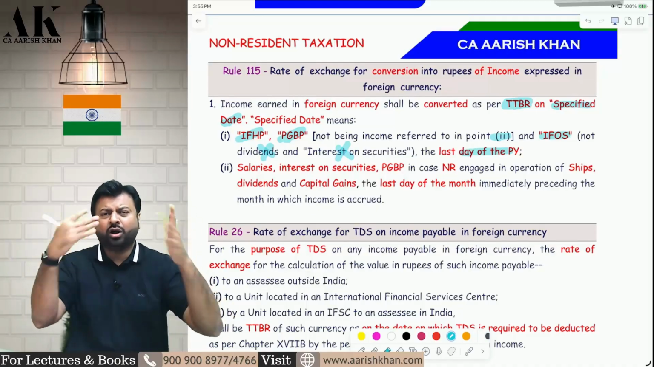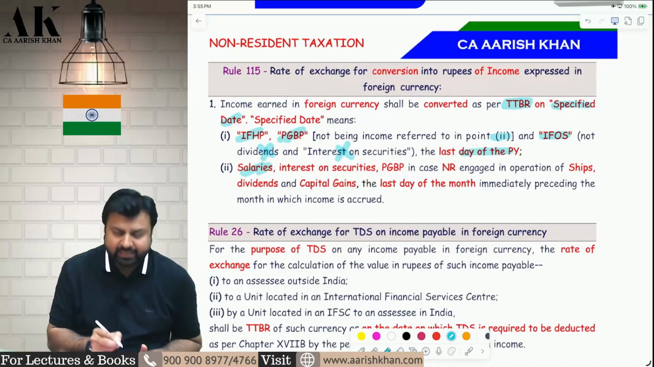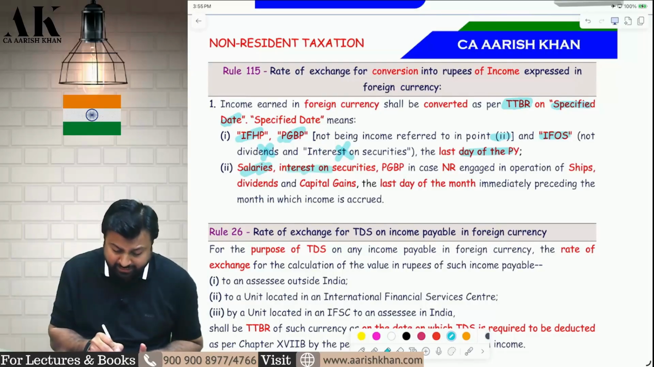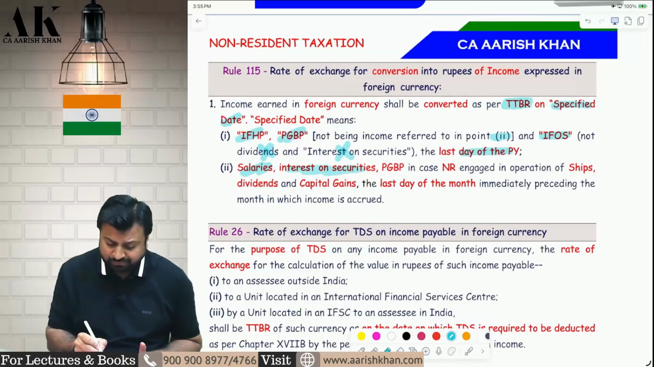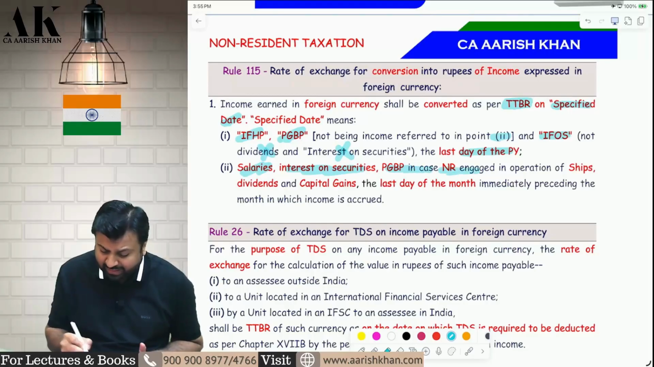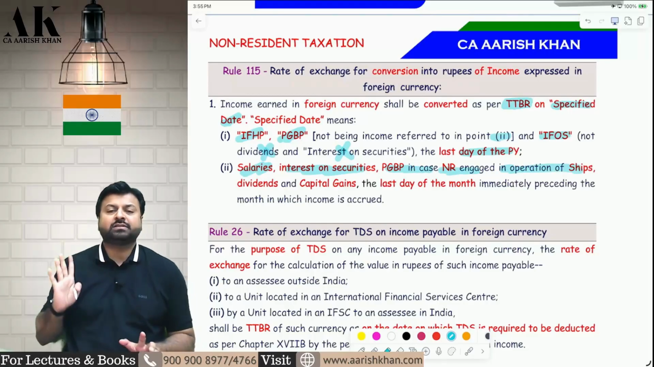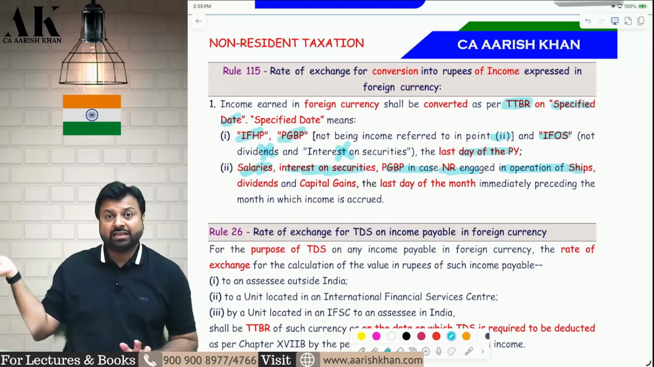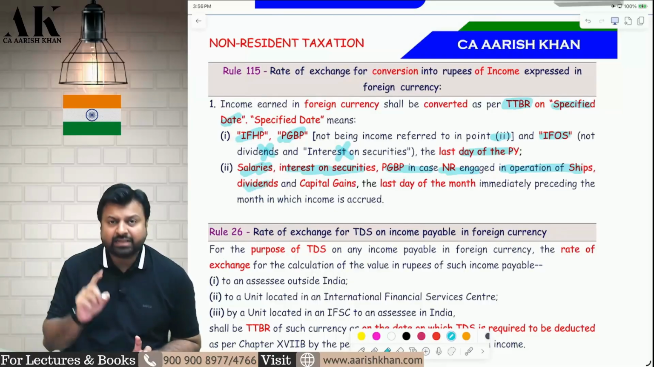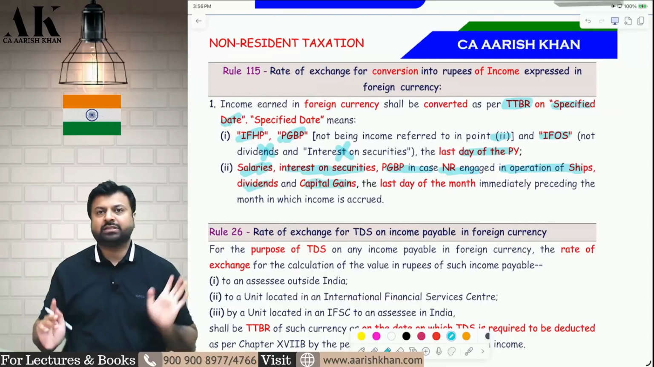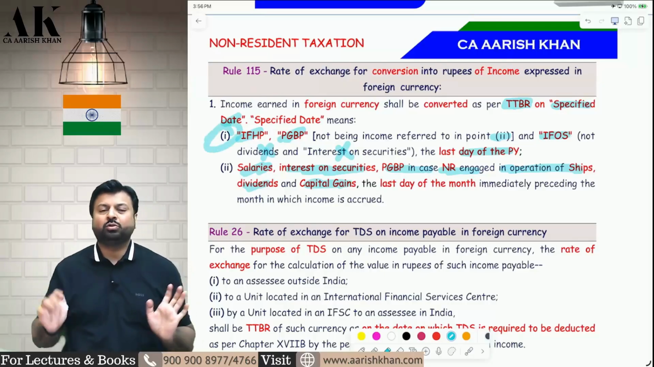Rest all. That is salary, last day of the preceding month. Interest on security, it is not covered in point number 1, sorry, it is in point number 2. PGBP in case of NR engaged in business of operation of ships, that is 44B, 172, etc., that particular NR business: last day of the preceding month. Dividend, last day of the preceding month. Capital gains, last day of the preceding month. So just remember point number 1. Point number 2 is the balancing figure.